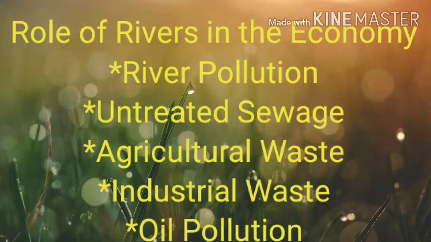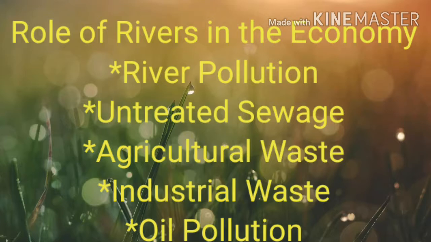Students, how can it be prevented? Treatment of industrial and urban waste before it is dumped into the rivers. So, various action plans have been started to clean rivers. For example, the Ganga Action Plan, the Yamuna Action Plan, etc. They emphasize the technologies used to reduce river pollution by promoting recycling of water and improvement of water quality.